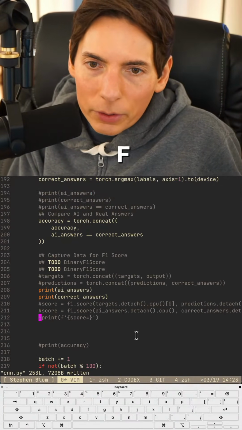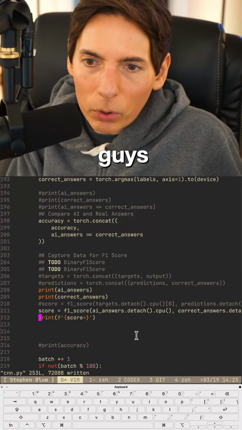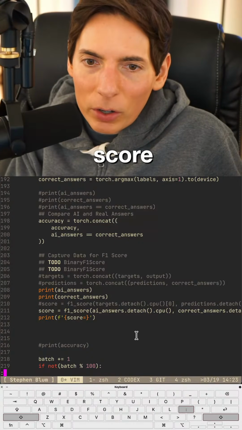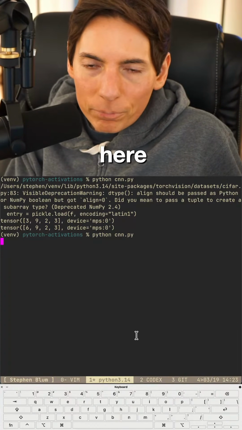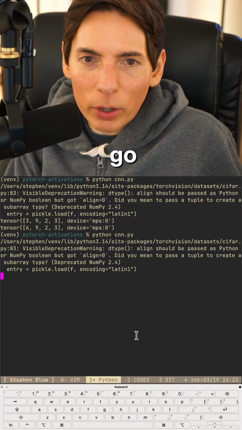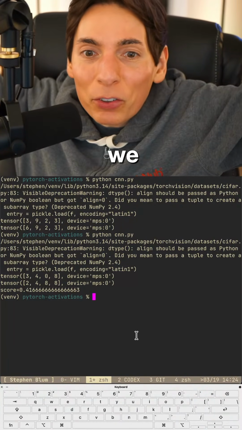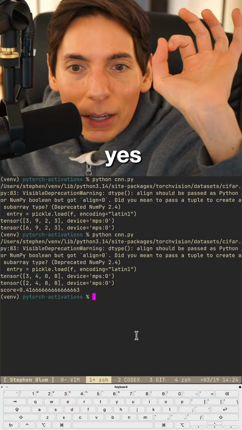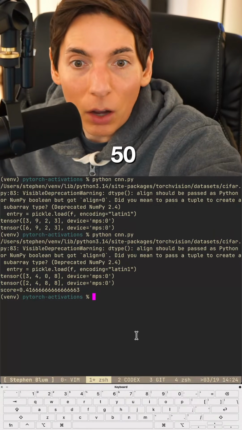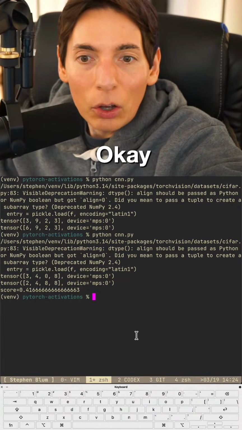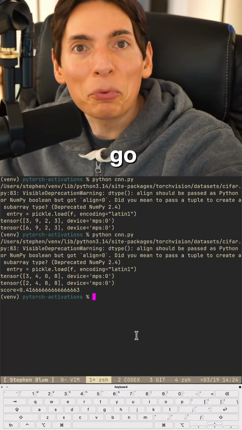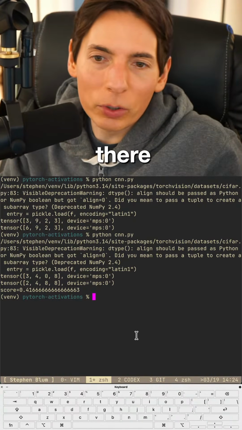All right, F1 score. Let's do this, you guys. You better work, F1 score. I'm working to make you work here. Here we go, F1 score. Work. Don't crash. Hey, we did it. F1 score. Oh, look at that. Yes, it's about 50%. Okay. There you go, F1 score. Right there. Let's do it again so it looks higher.